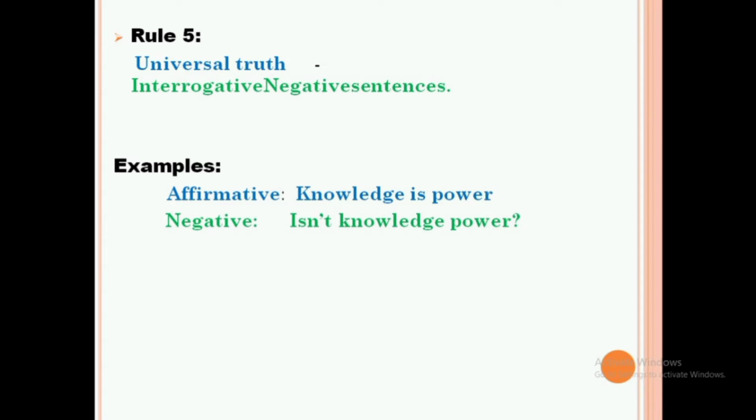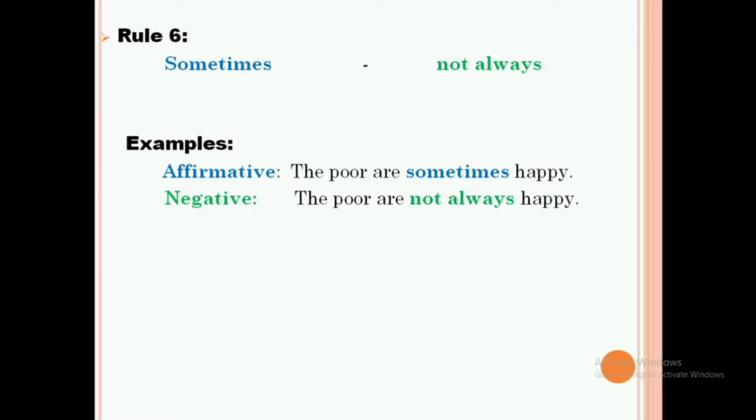Number 5. If a sentence is a universal truth, that should be changed into an interrogative negative sentence. Interrogative negative sentence is nothing but a question form. So the example for this is, knowledge is power. So that can be changed as, isn't knowledge power? That's it. Rule 6. If a sentence has sometimes, that can be changed as not always. So the example for this rule is, the poor are sometimes happy. That can be changed as, the poor are not always happy.